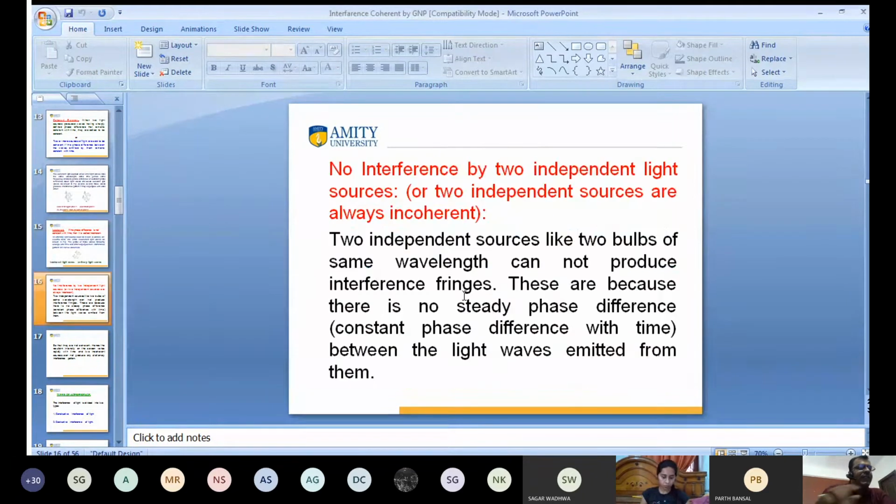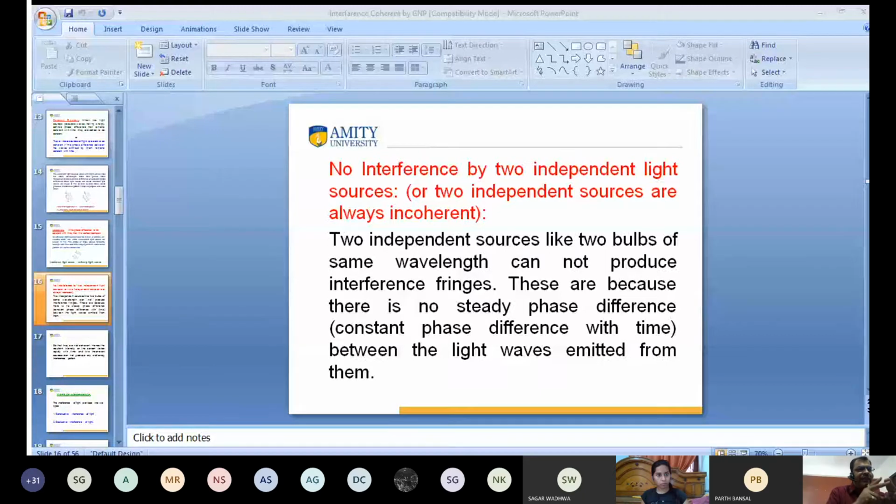So again, I want to proceed further. What is the question that arises? Prove that two independent sources are always incoherent. Yes, two independent sources are always incoherent.